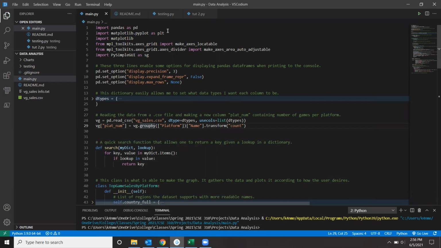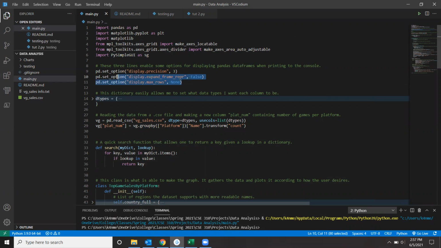I ended up using 3 different libraries. Pandas, that handles the data manipulation. Matplotlib, that graphs the data. And then I also imported PySimpleGUI, and that's the GUI that you saw when I hit run over there.